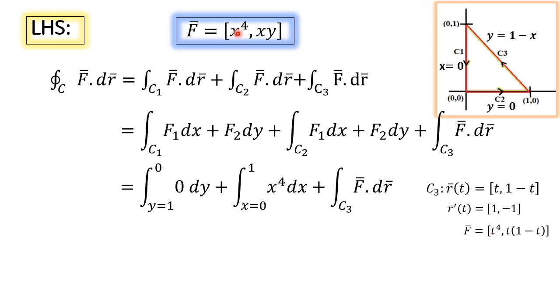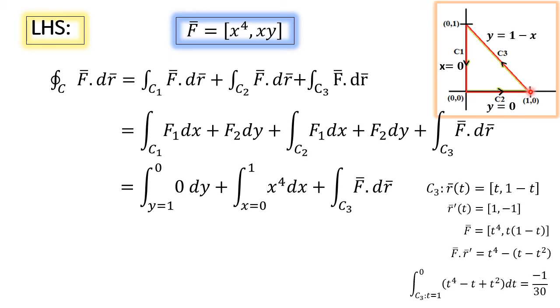Write F bar in terms of t. x power 4 is t power 4. x into y is nothing but t into 1 minus t. F bar dot r dash is a scalar function in terms of t. So the integral over C3 is converted into an integral over the variable t bounded between 1 to 0.